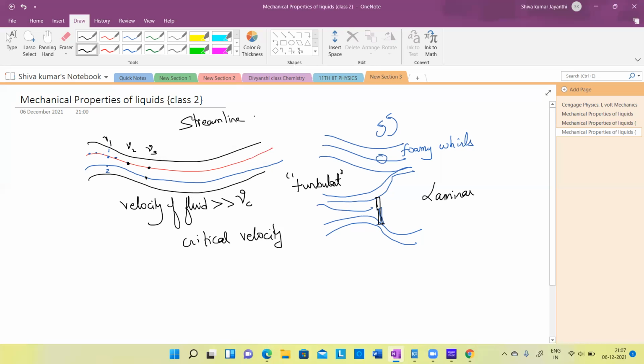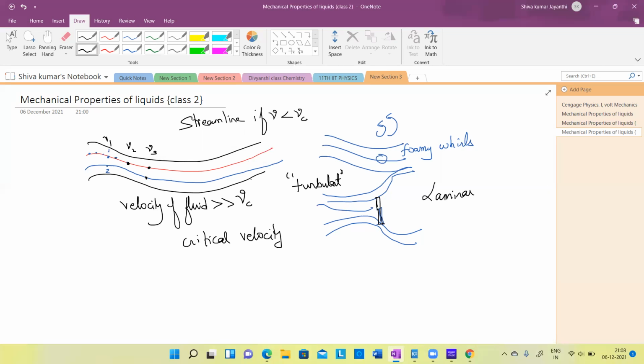If the velocity v is less than its critical velocity, even if you place no obstacle, it's going to be streamlined. But as soon as your velocity increases and crosses the critical velocity of that fluid, suddenly it becomes turbulent. Spontaneously it loses its steadiness and becomes turbulent.